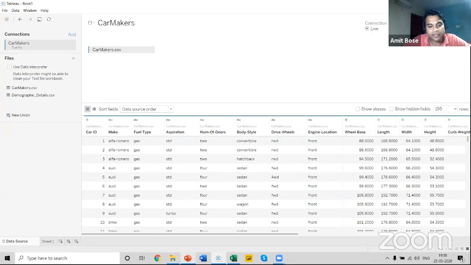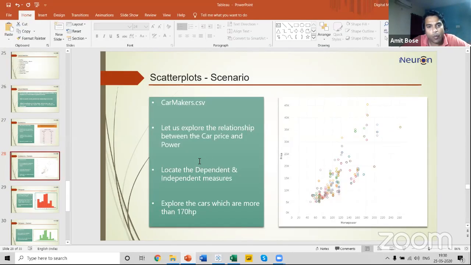So let me first discuss the scenario. I want to create a scatter plot as mentioned here, to know the relation: how the price of the car is affected by the increase in horsepower. In this scenario, we'll be working on the dependent and independent measures. We need to identify, among price and horsepower, which is the dependent and which is the independent variable.